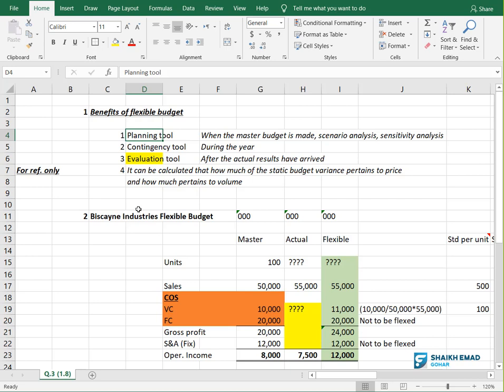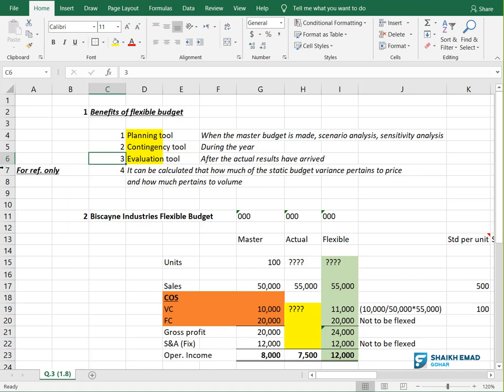You are trying to see what will happen if we sell 200 units, what will happen if we sell 300 units, like that. So this is also a planning tool. Then this is also a contingency tool. Contingency tool means, during the year, maybe something unfortunate has happened. The market is going down, some natural disaster has happened. So you need to adjust according to that scenario. So during the year you can also create flexible budget.